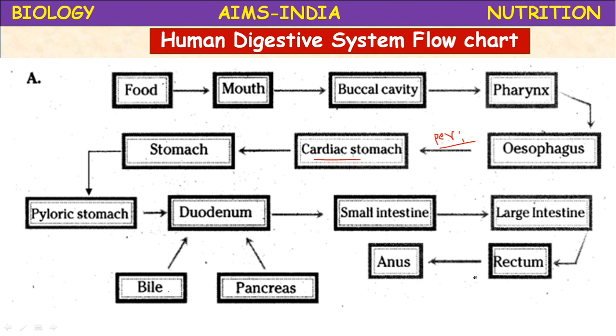Undigested food, elimination of undigested food is called egestion or defecation. This is the flow chart representing the human digestive system and the process of digestion.